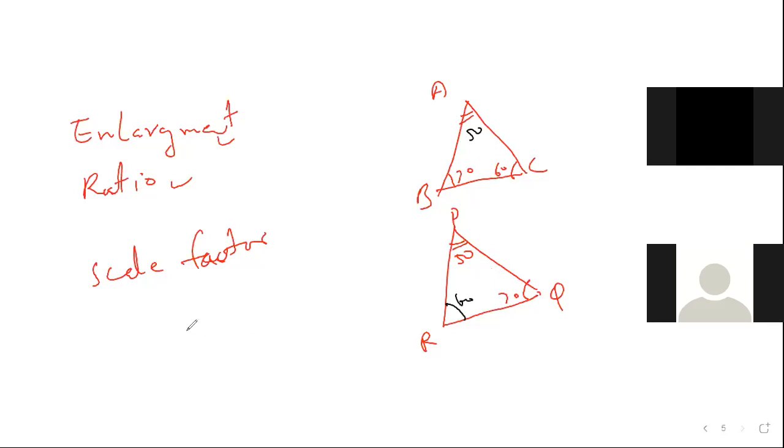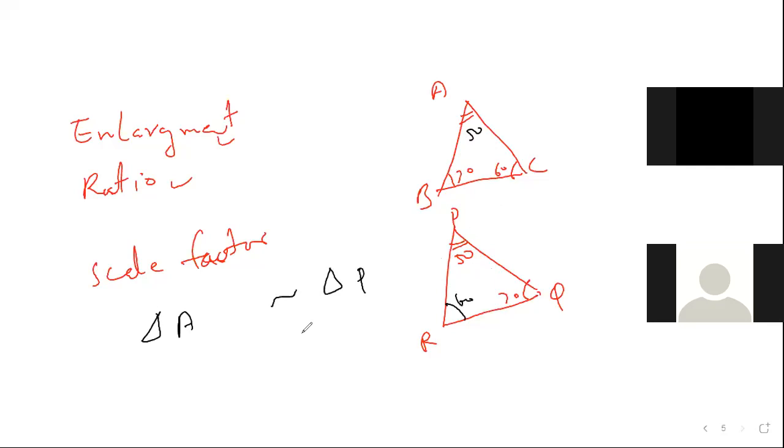These two triangles are similar, but we have to see which angle corresponds. In triangle ABC, first angle A. Here A is equal to P. Proportion is the corresponding. That means congruency we study.